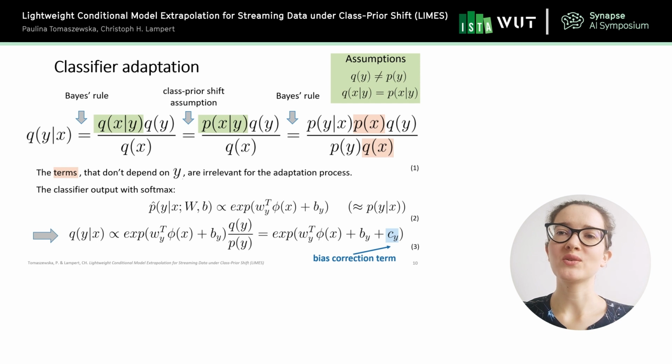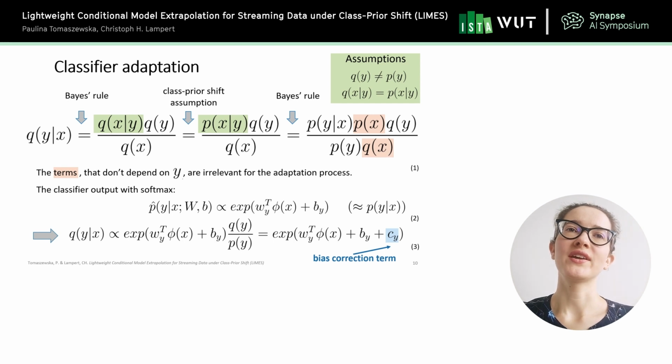Okay, so now let me move to the first formula on the slide. What we want to do is that we have our classifier that we hope outputs values as close as possible to the true conditional probability P of y given x. So we want to know how to map these values of P of y given x to the values of Q of y given x. So we want to find the mapping. And once we know the mapping on the probability level, we can apply it to the classifier itself.